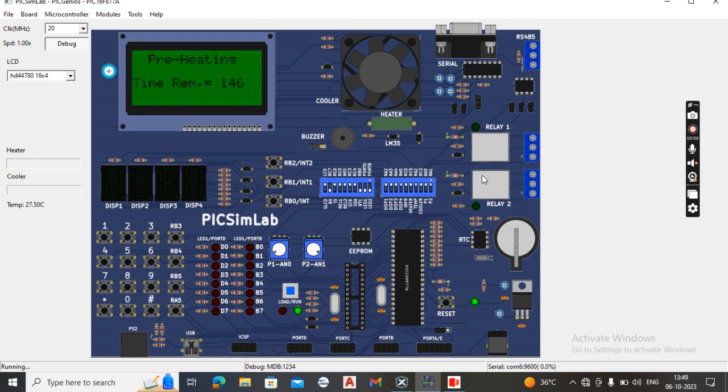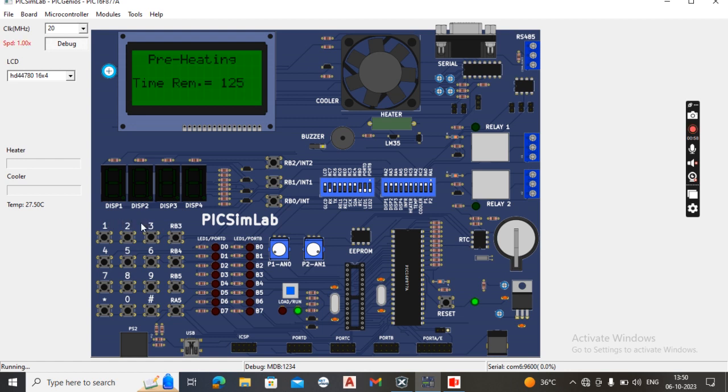These two are the relays, and this is the heater for heating purpose and this is the cooler for cooling purpose in the fan. These are the LEDs.